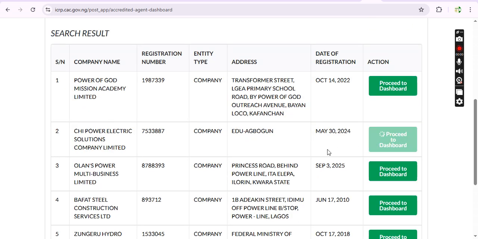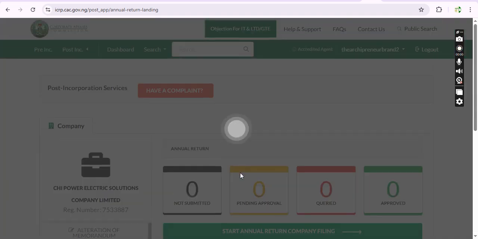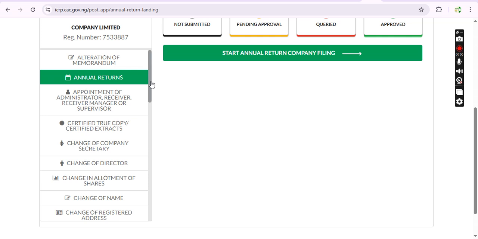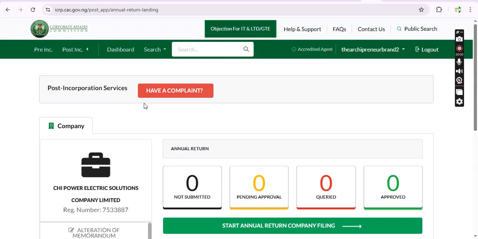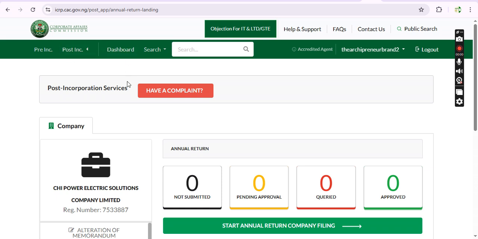These other entities will only show company, and it will only show company and incorporated trustee. It will show for business registration because it is now being split. And now that you see that we are on the dashboard, if you want to go back to the other